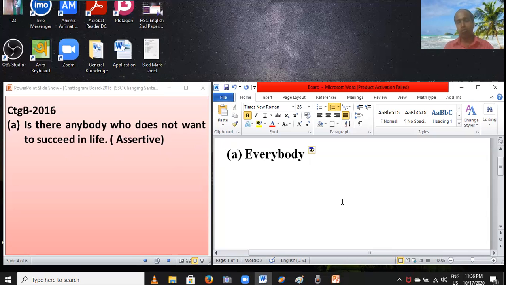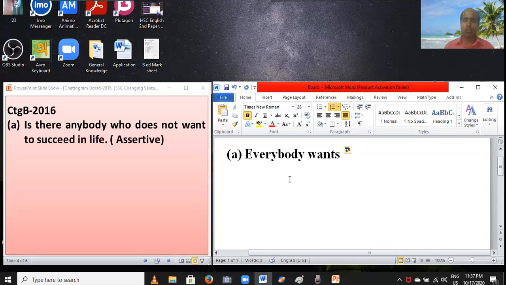And then you have to cut "who does not". If you cut "does not", you have to add s or es with the principal verb. Here the principal verb is want, so you have to write wants. And everybody, this is a distributive pronoun.